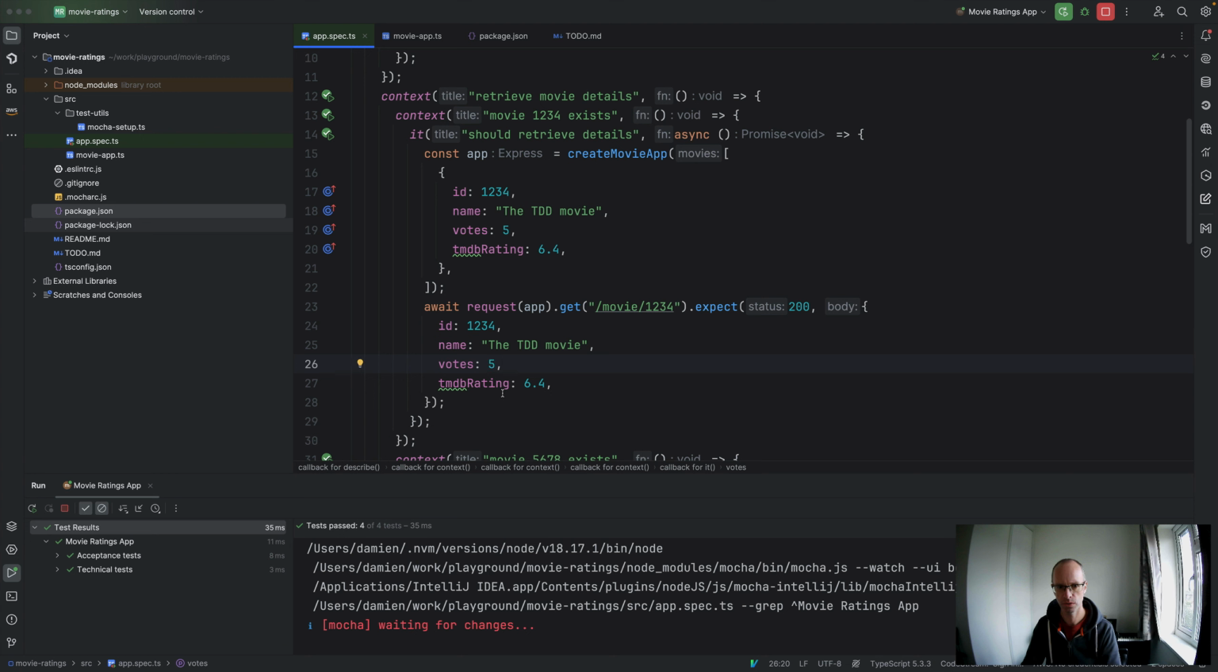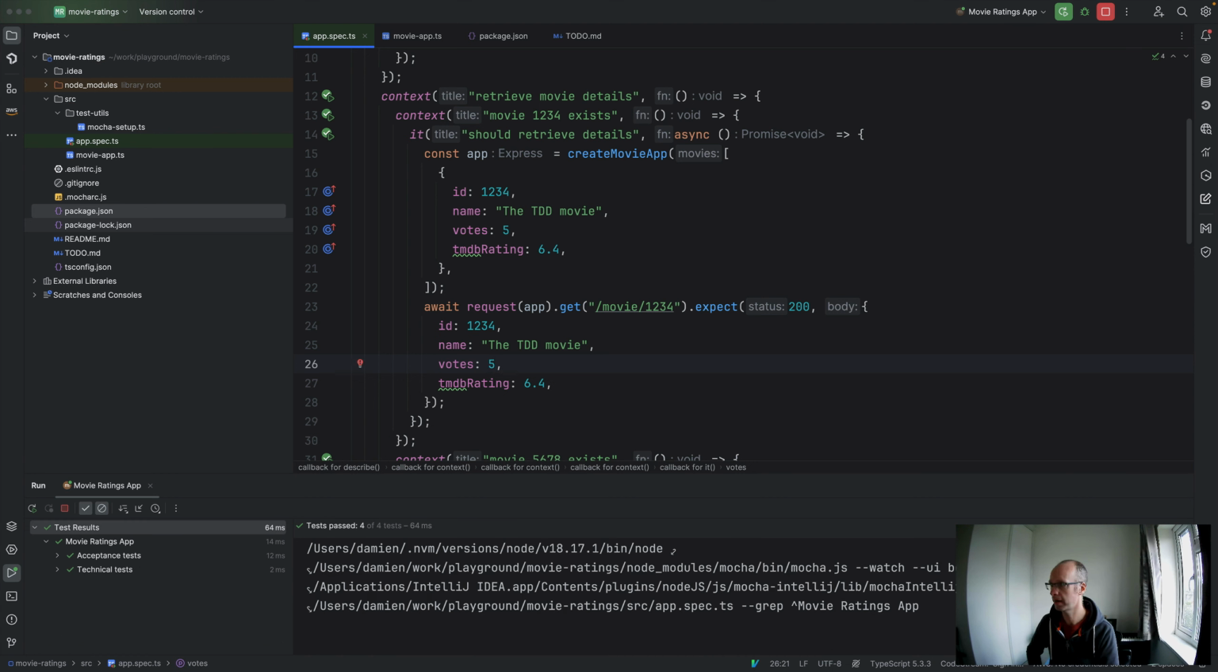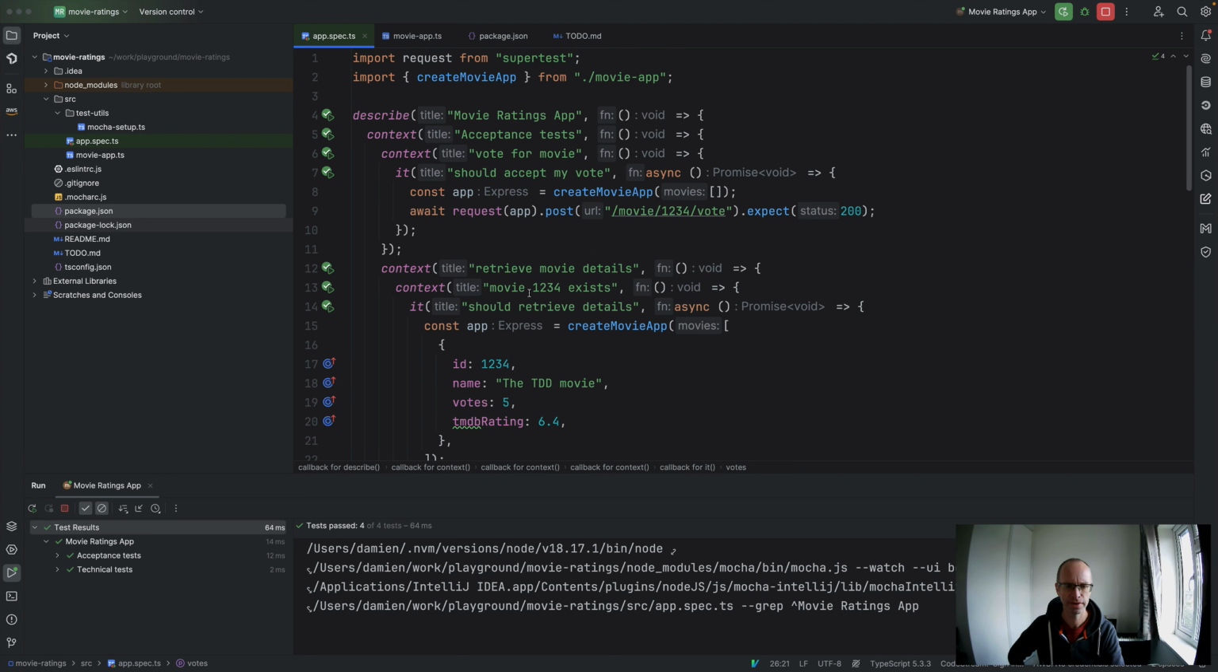And just to prove that still works, we can change that to vote 6, and we should hopefully see that test now fail. We can see that fail. If we change it back to 5, it now passes again. So that feels like a useful place to stop.